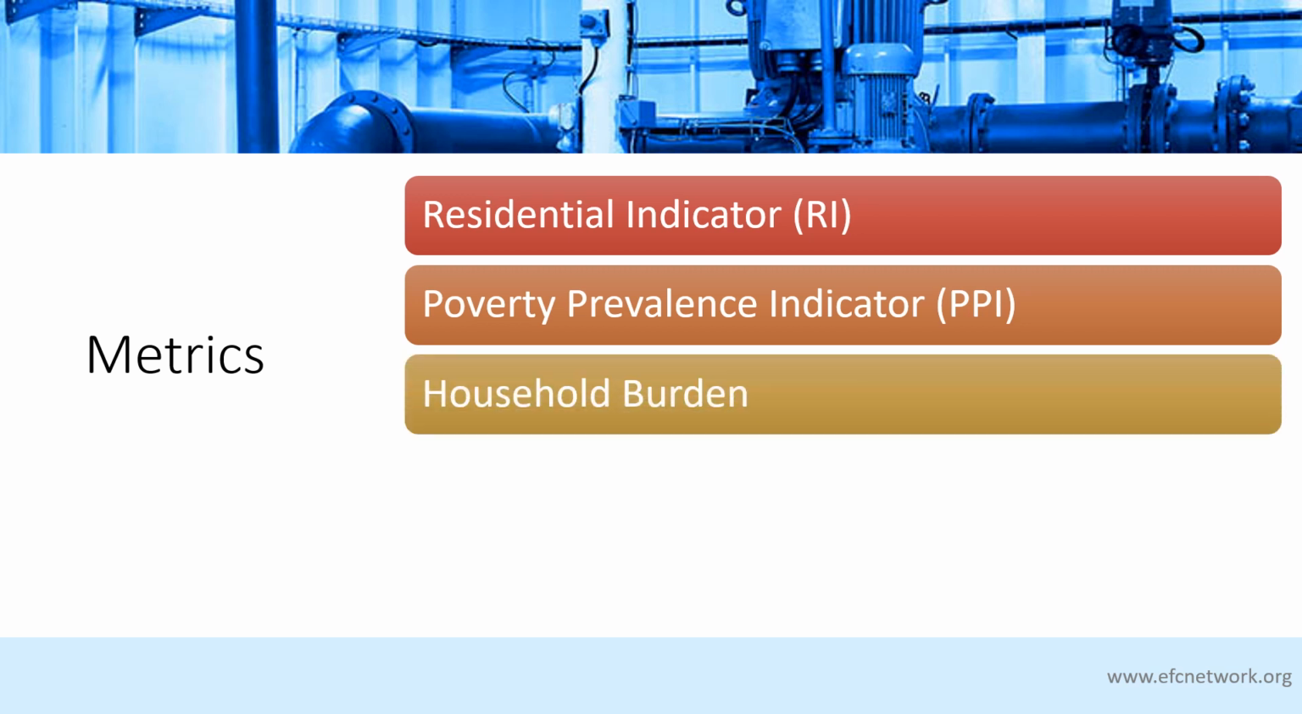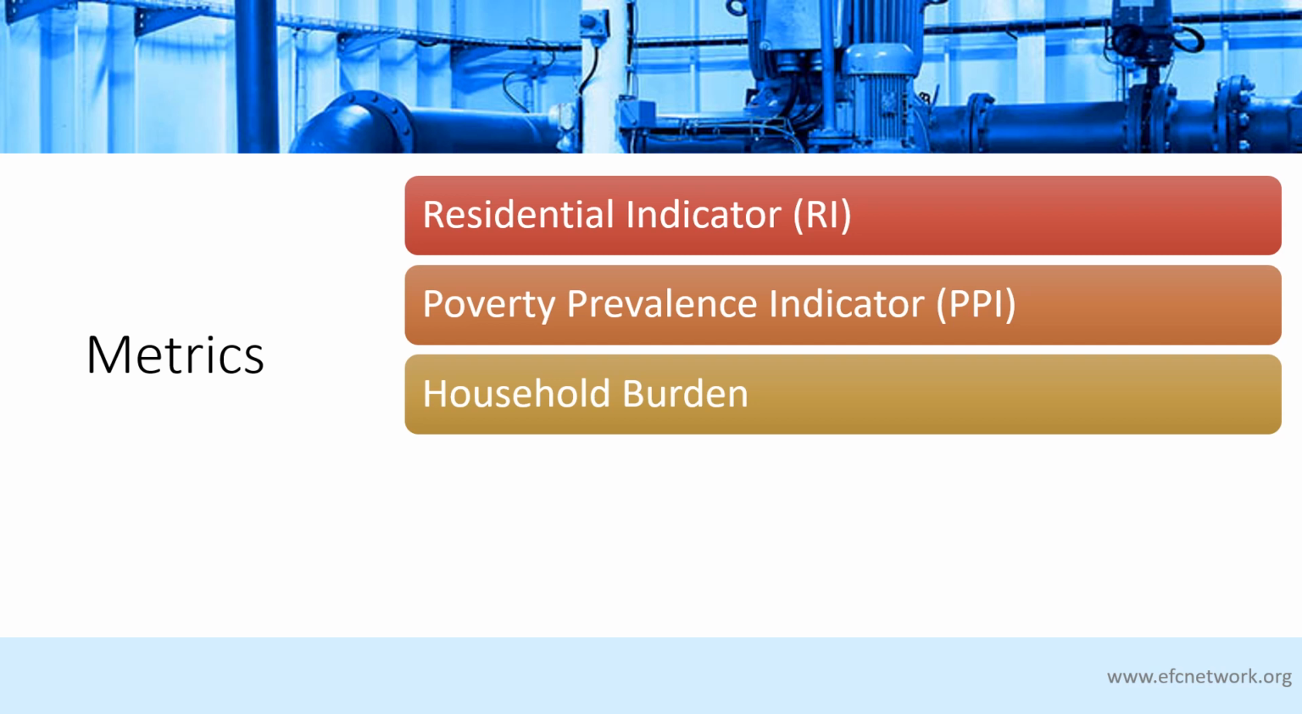The household burden, or sometimes just referred to as burden, examines how much of the income the households with the lowest income are using to pay their water and wastewater bills. In contrast to the residential indicator, this metric considers the impact on a household level rather than a community-wide level.